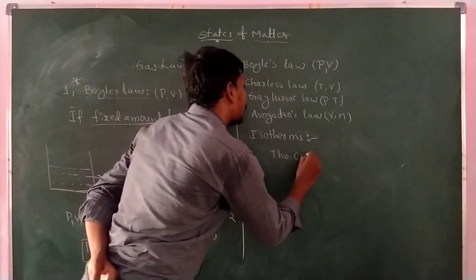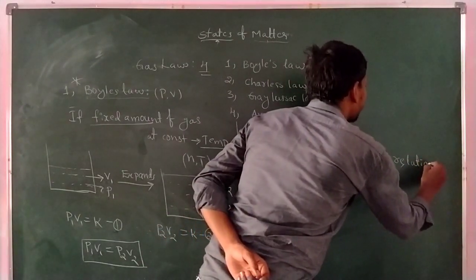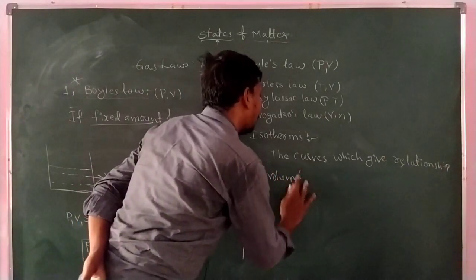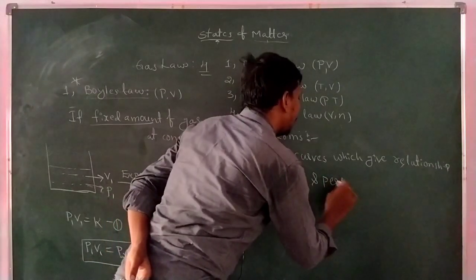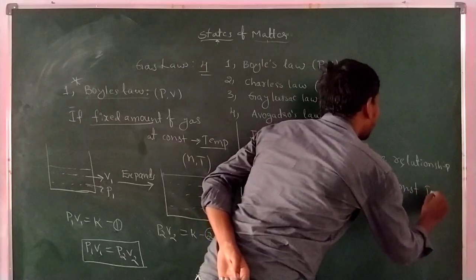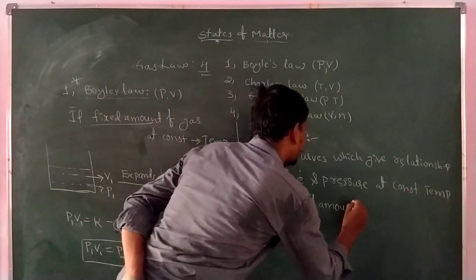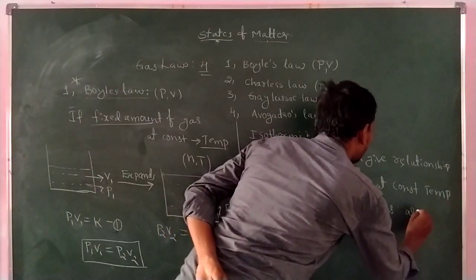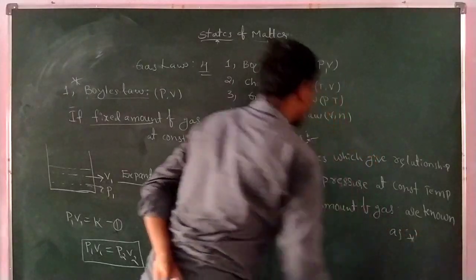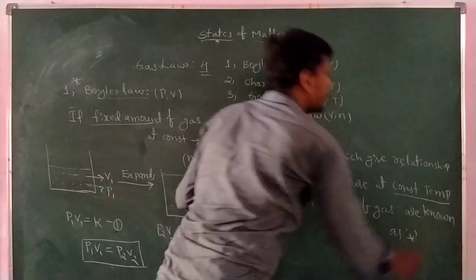The curves which give the relationship between volume and pressure at constant temperature of a fixed amount of gas are known as isotherms. Simply, isotherms are the curves which give the relationship between volume and pressure at constant temperature. This is also important, note it down.